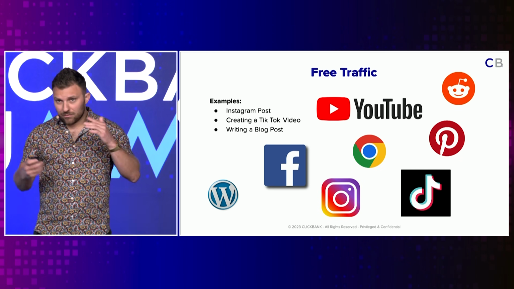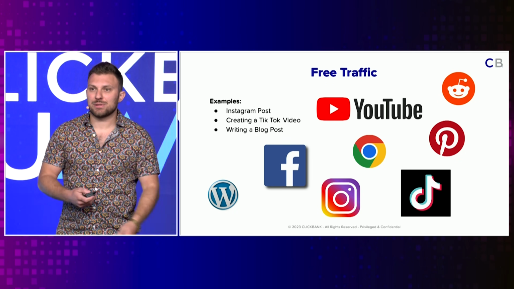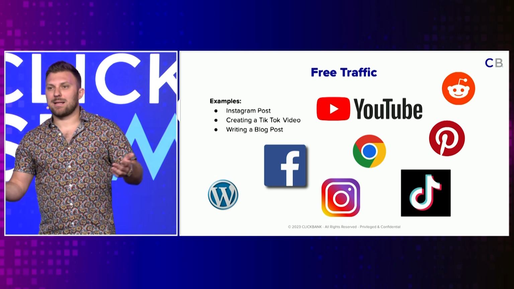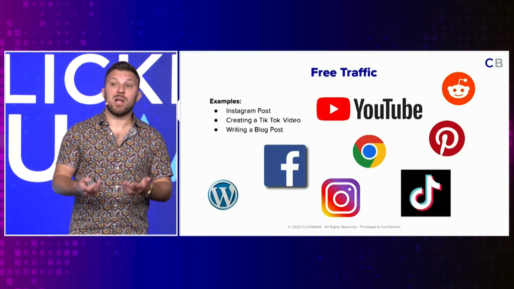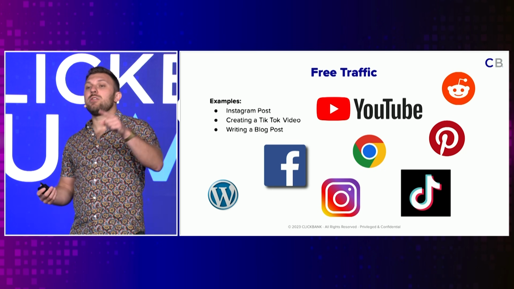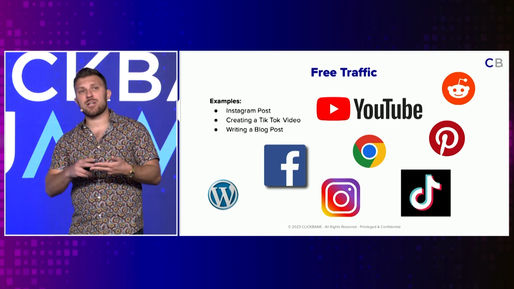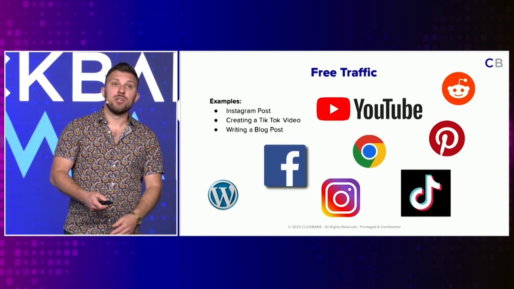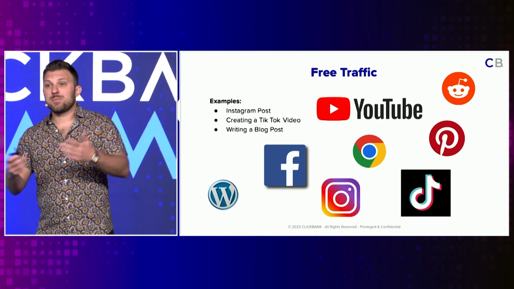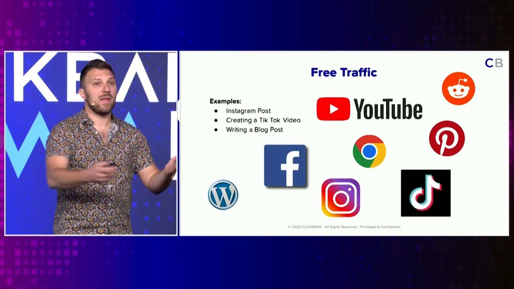So free traffic can look like a bunch of different things. It can look like an Instagram post. Maybe you just create an organic TikTok video with the hashtag, or write a blog post, something like this. But when you're creating this kind of content, you don't have to pay to get people to consume it. Affiliates use things like hashtags or search engine optimization to what's called rank their content on these platforms, and then their content gets exposed to audiences for the first time when they don't have to pay.